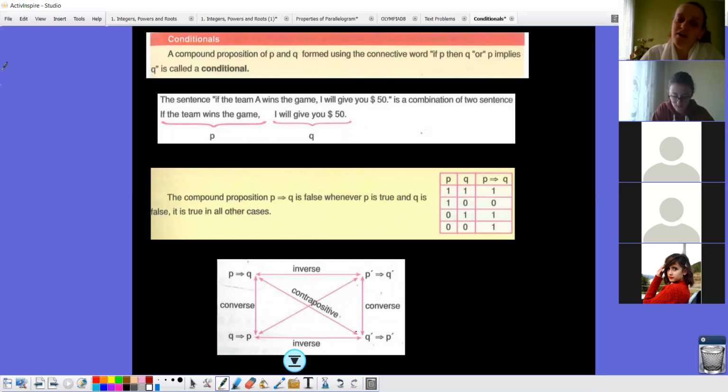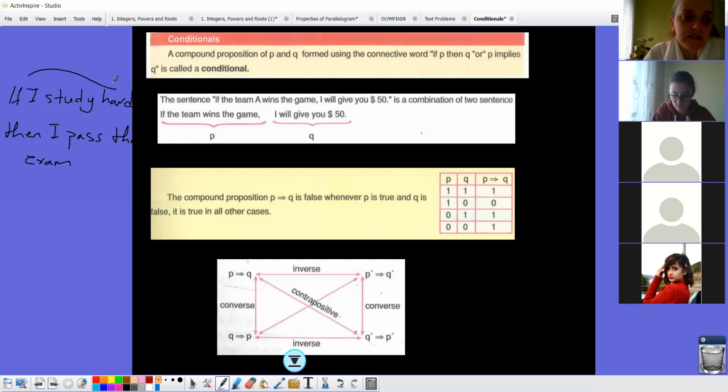For example, there is another example for this. If I study hard, then I pass the exam. Let's write.